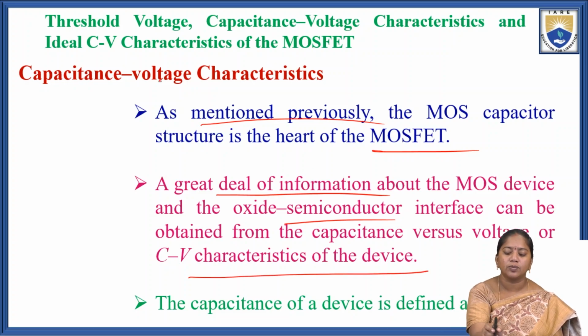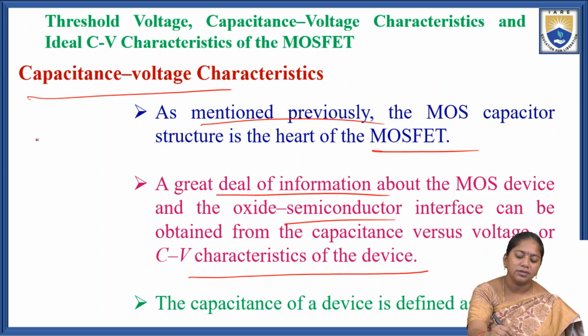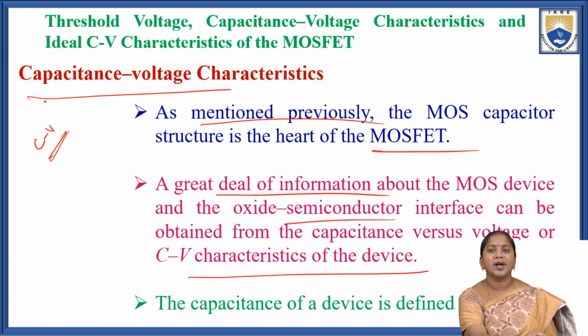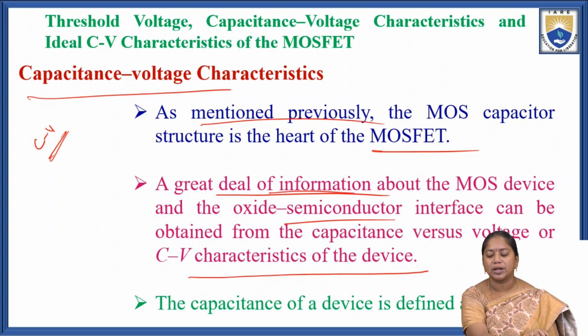Now we will discuss the second topic, capacitance voltage characteristics. So the MOS CV characteristics are important.